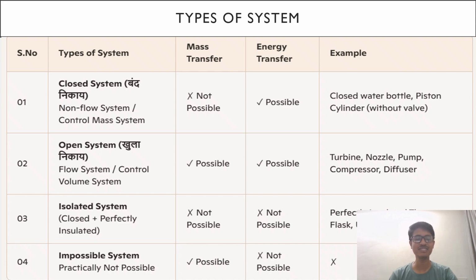Then the impossible system, which is practically not possible, but we have identified that its mass transfer is possible but energy transfer is not possible. It can be an ideal type of system which is not present in this universe.